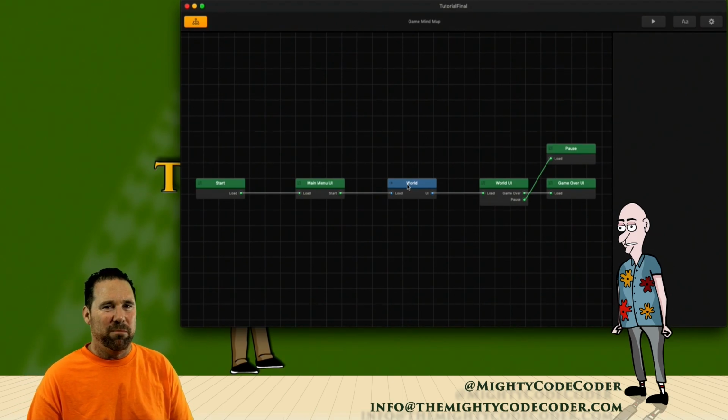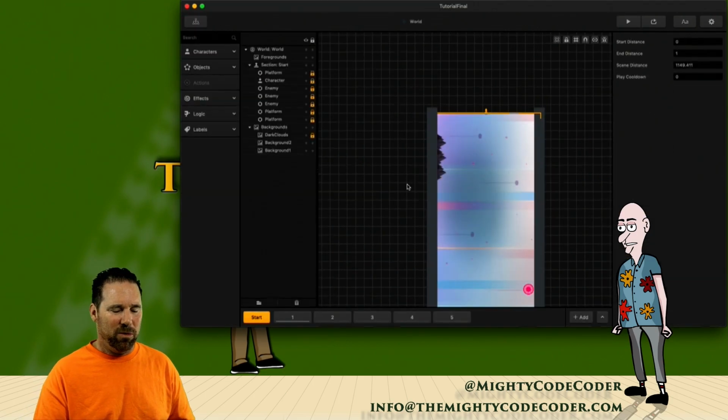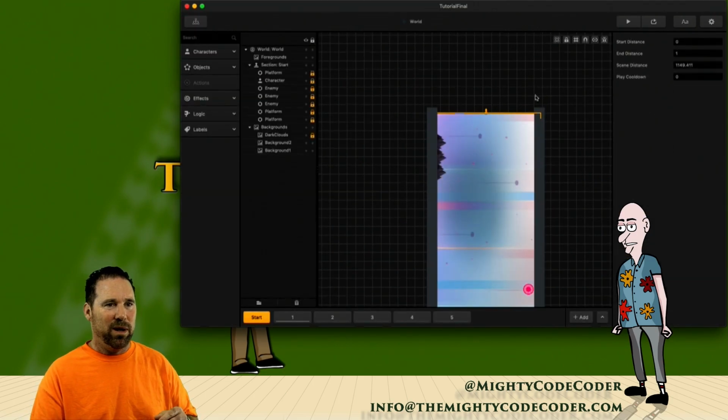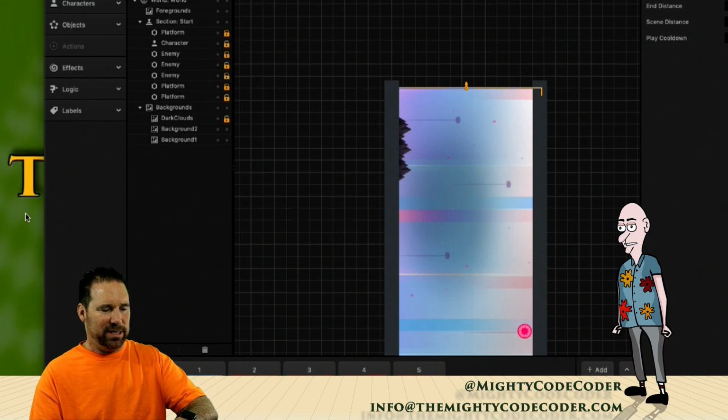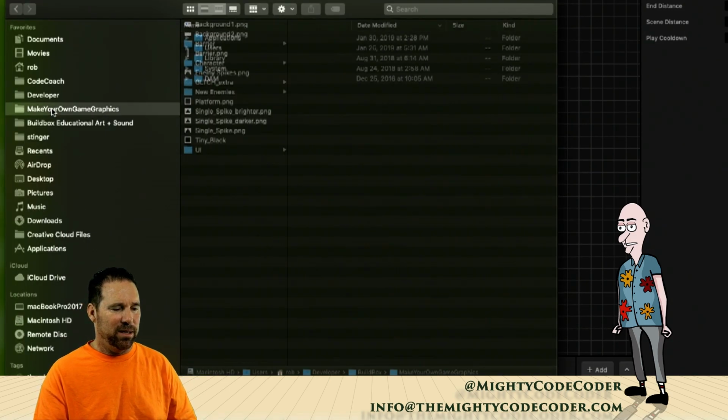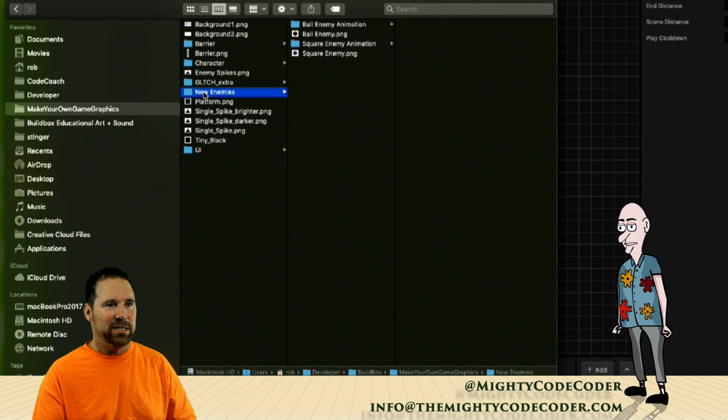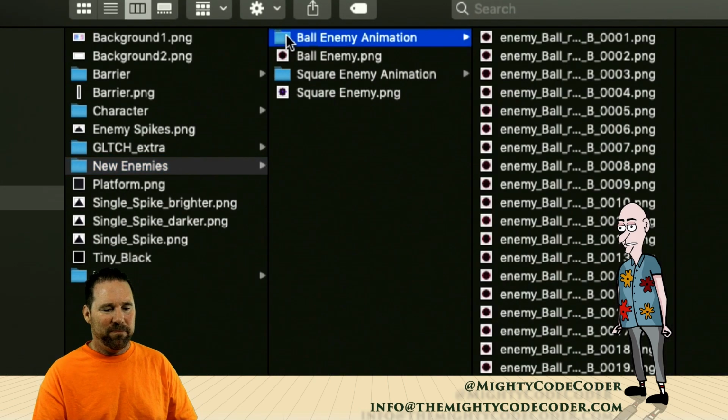Now, let's put another enemy in, okay? And let's put the ball enemy in. So I'm gonna go into my world and I'm gonna go ahead and I'll zoom this in so you guys can see, but I wanna go ahead and get my folder open so I could see that other enemy. So here's some enemies and I'm gonna go ahead and click on my ball enemy. Okay, so I see I have all those enemies there.